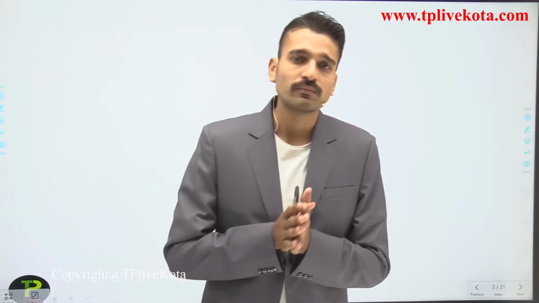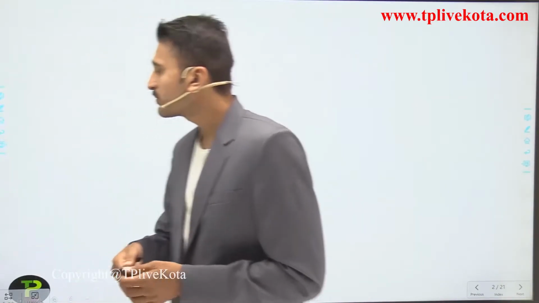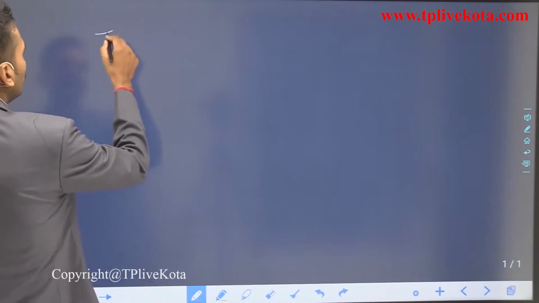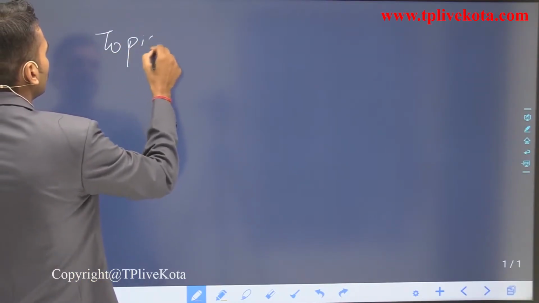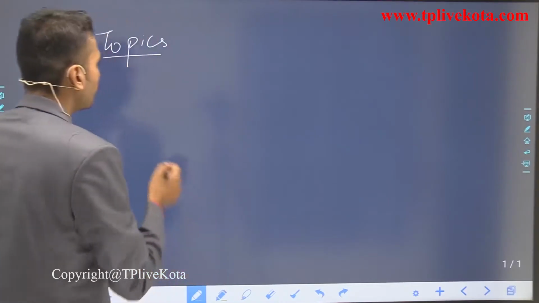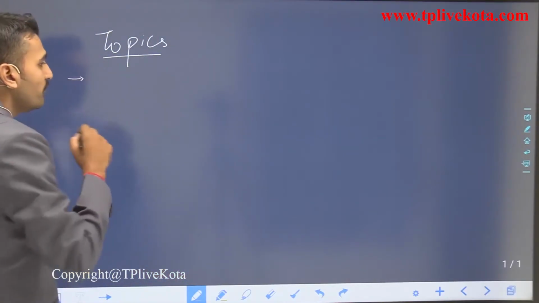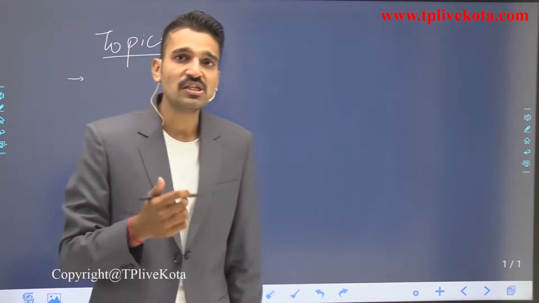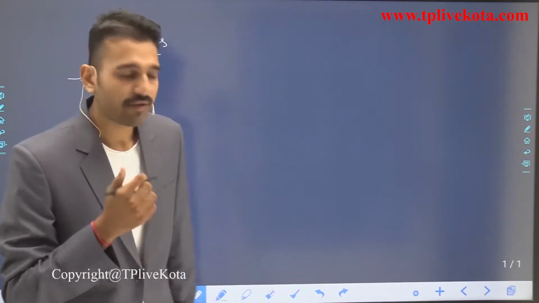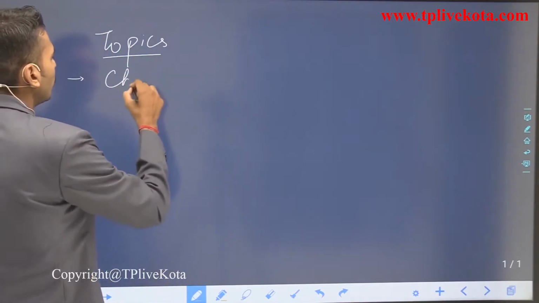Before starting with the first lecture, I want to discuss the contents that we are going to cover in this particular chapter. First of all, the topics that we are going to discuss: number one, we will see what a chemical change is, and what will lead us to the chemical reaction.